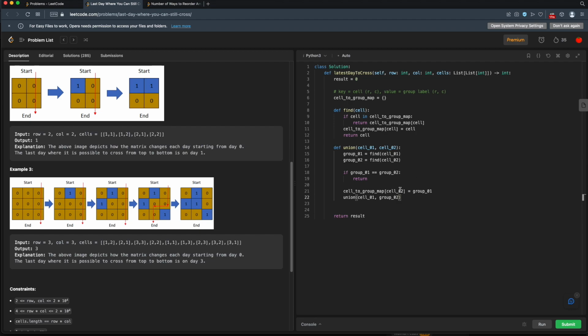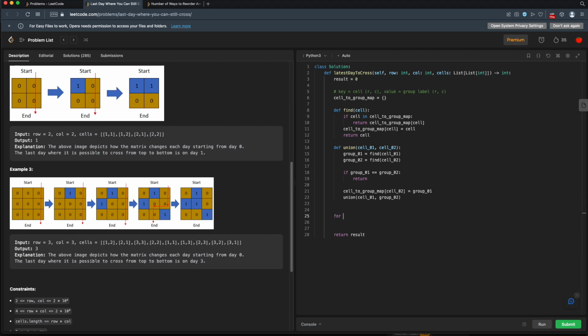All right, and eventually those will converge on one group. Okay, so we have our union and we have our find. Now we need to go through all of our different cells in our cell list here, and add these cells to our groups so we can find which cells belong in which bodies of water.